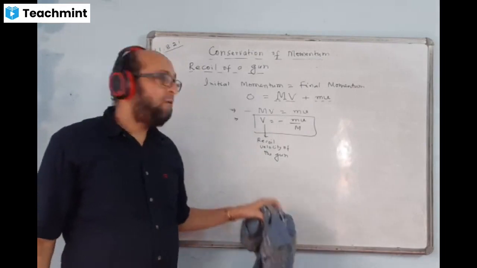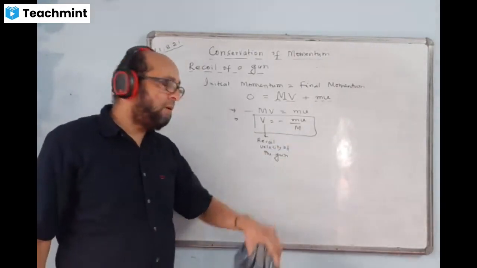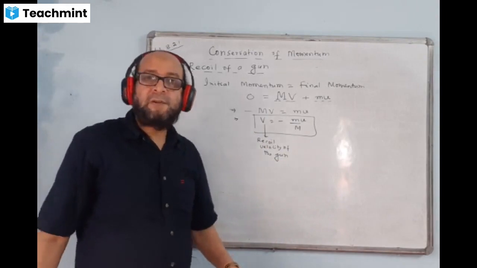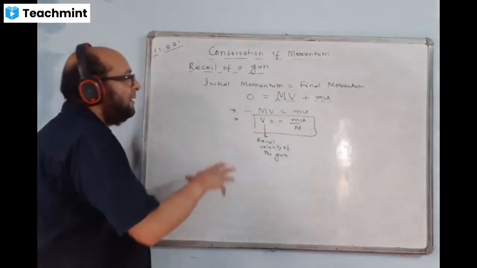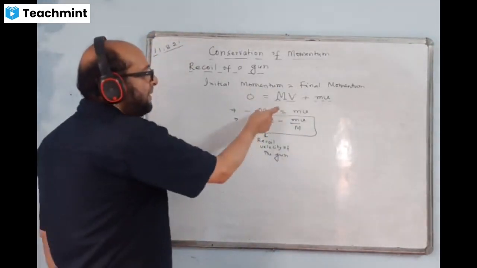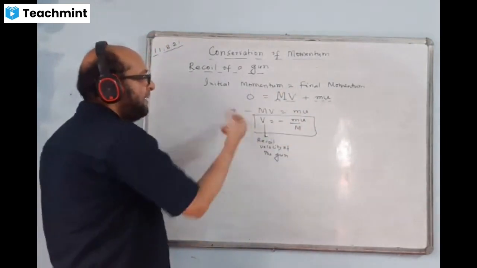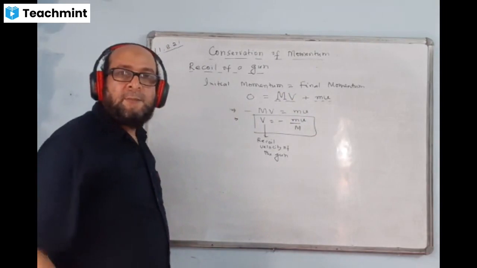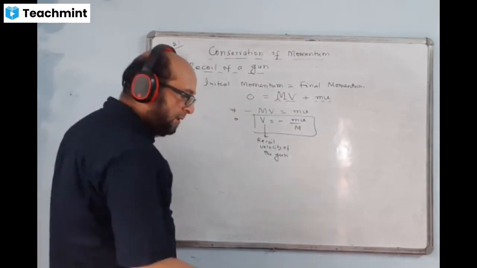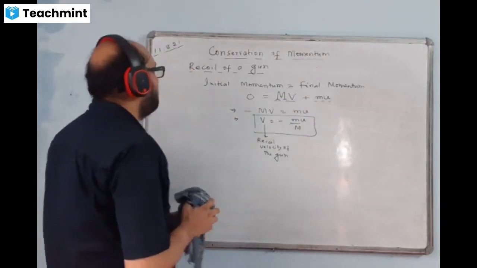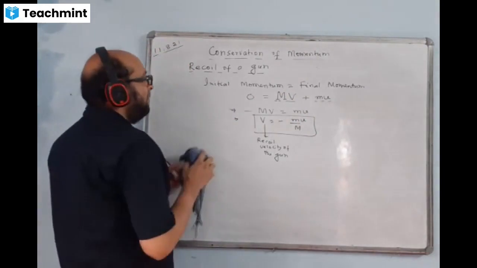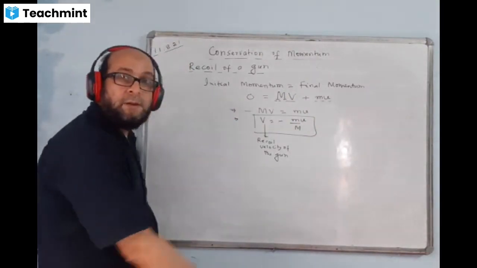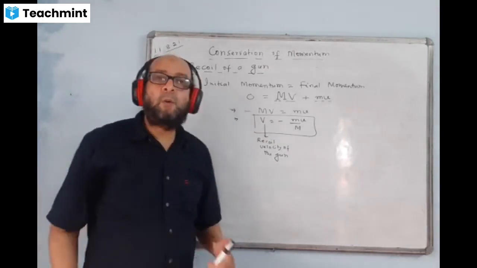This is the formula of what? The required velocity of the gun. Directly make the equation capital MV is equal to small mv with the minus sign. The minus sign only tells you the opposite direction. It doesn't play any role in the magnitude, but it tells you that the direction is opposite to the direction of velocity of the bullet.